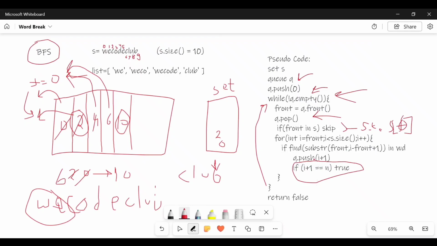But if after doing all this calculation I still can't find any string which satisfies this condition, I can simply return false, because there is no such combination that can be partitioned. I don't find any partition way through which every partition string will be present in my list, so I simply return false. Okay, so let's try to code it.